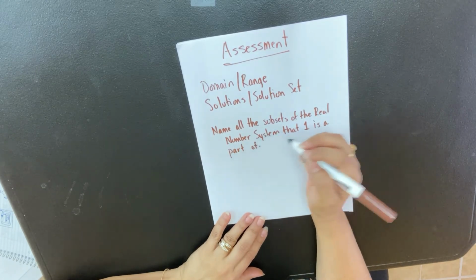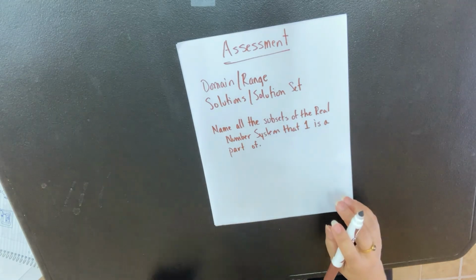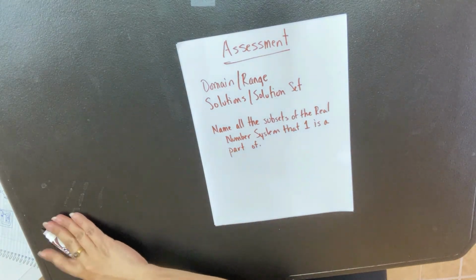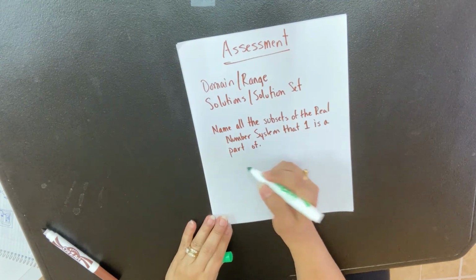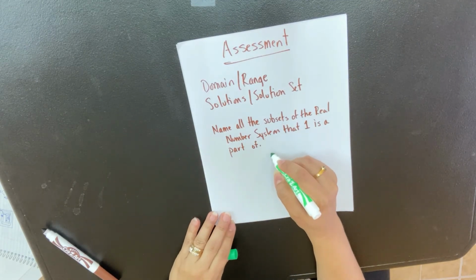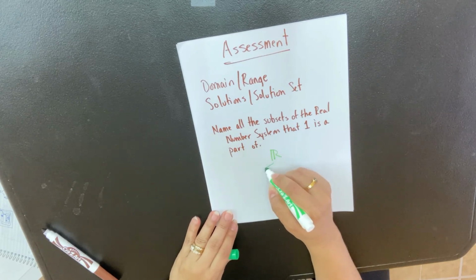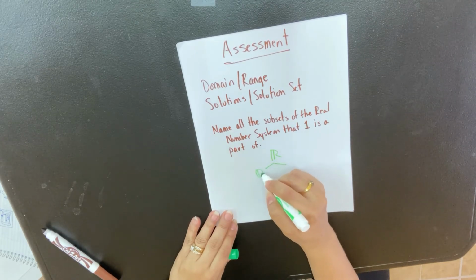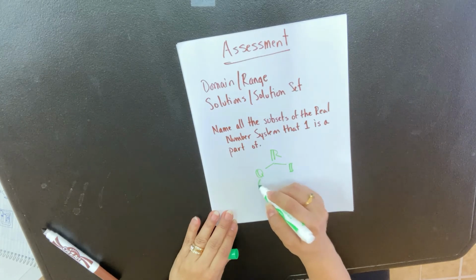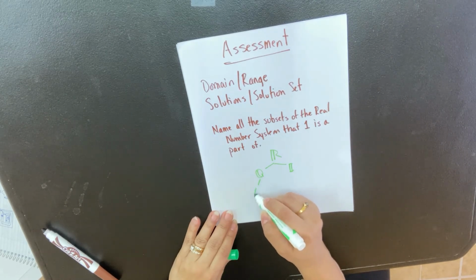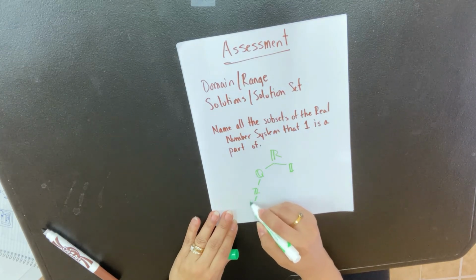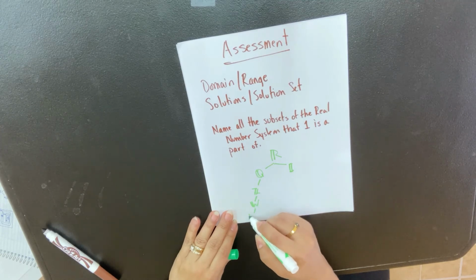Okay, so let's just write them all down and see what we got. Okay, so let's put reals. I like to do this so that way I remember. Reals, and it's the rationals, the irrationals, the integers, the whole numbers, and the natural numbers.